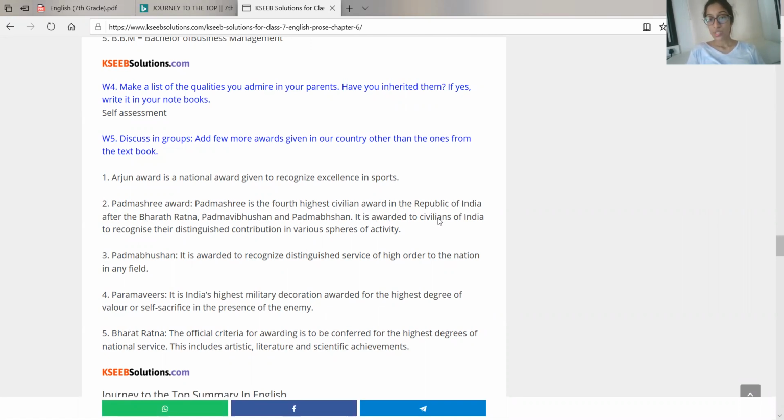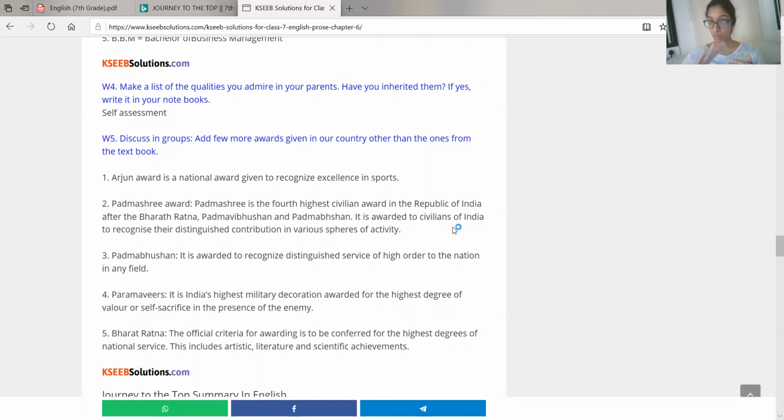It is awarded to civilians of India to recognize their distinguished contribution in various spheres of activity. So what does this mean? It means that there are certain awards that are given to few citizens of India for the contributions or for the help they have done for our country, out of which one is Padma Shri Award.